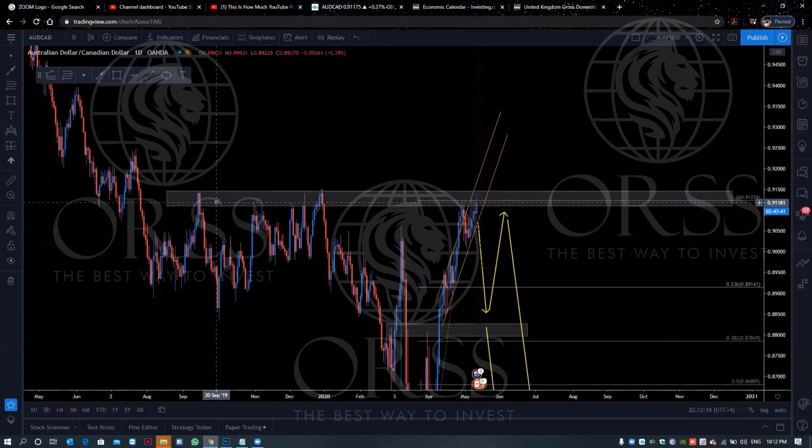See, this is a zone. When the market touches this price, down. When the market touches this price, down. When the market touches this point, down, down. So 1, 2, 3, 4, 5, 6, 7. I have seven opinions for this price level.